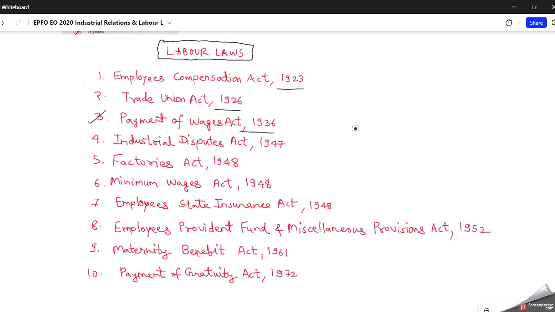Then the Industrial Disputes Act 1947, Factories Act 1948. Again, this is quite important. Minimum Wages Act 1948. From this Minimum Wages Act, we got many questions in the 2016 EPFO paper. Then the Employee State Insurance Act 1948, that is ESIC. Then the EPF and MP Act 1952. This is quite important for our examination. Maternity Benefit Act 1961. Do go through the amendments by the government. Like earlier it was 12 weeks, now they have raised it to 26 weeks. Then the Payment of Gratuity Act 1972.